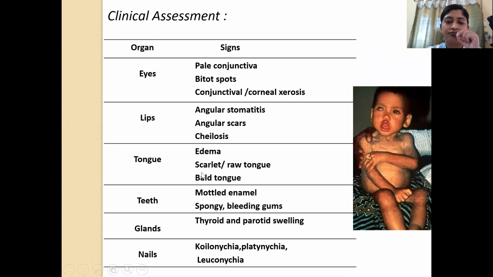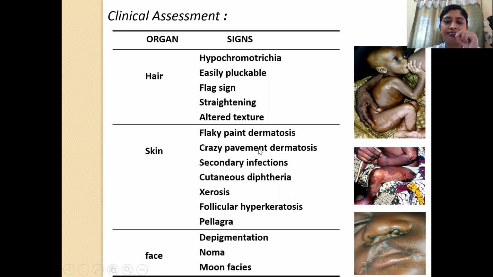Okay, so now let's look at the various skin changes that can happen. There is something called flaky paint dermatosis, and as you can see in this child, there will be areas which will be hyperpigmented, and there will be areas which will be hypopigmented like this. This hypopigmented area is nothing but when the hyperpigmented skin gets denuded, thereby exposing the hypopigmented underlying skin.